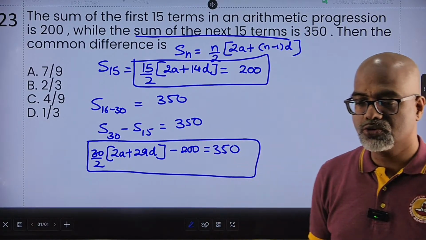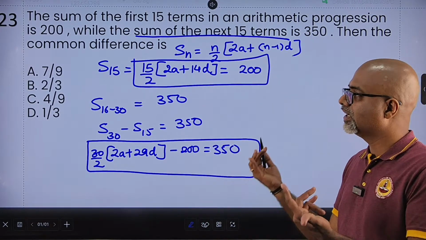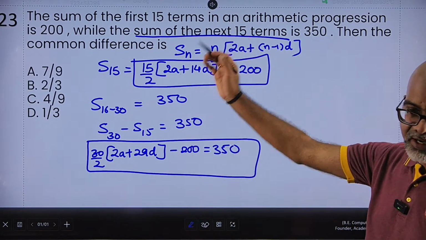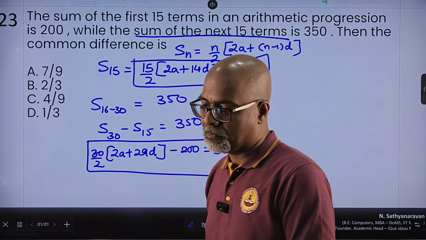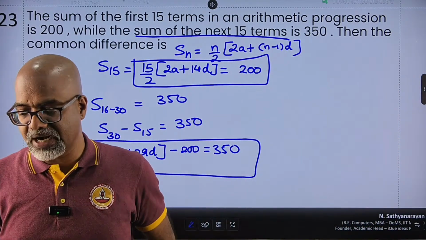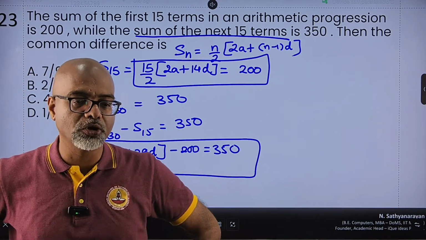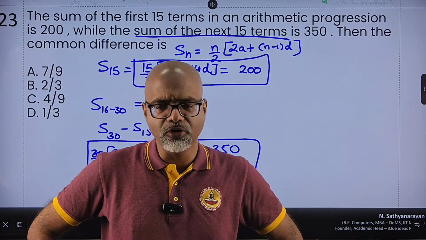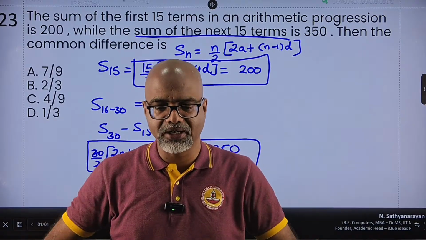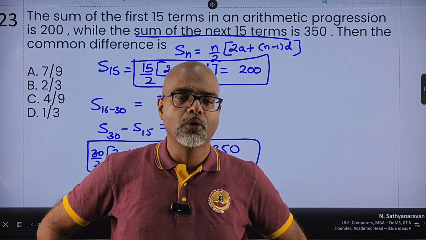Two equations, two variables. You can solve it, get the value of d, you will find the answer. So I'm not going to go through this step by step. I'll show you the answer, but I definitely would encourage you to solve it on your own, if not anything, then for the practice of solving linear equations. I hope you get that.